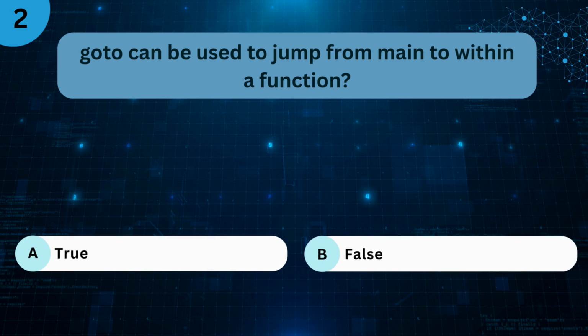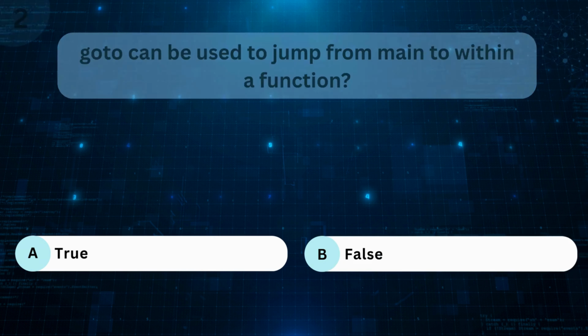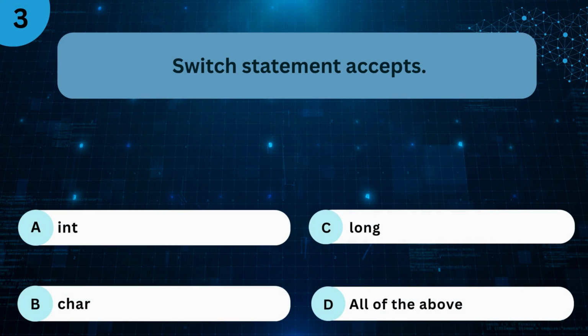Goto can be used to jump from main to within a function. A. True. B. False. The right answer is B. False. Switch statement accepts